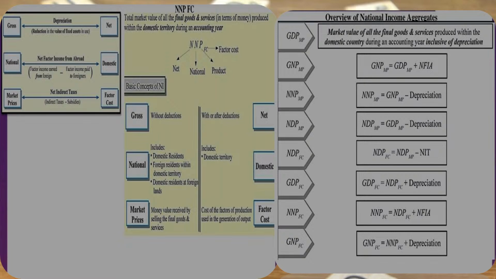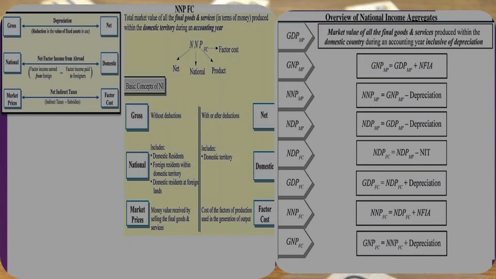So what are net indirect taxes? Net indirect taxes are basically the difference between indirect taxes minus subsidies. Here you can see NNP at factor cost. By just seeing this chart we can easily understand net national product at factor cost. Now in another slide, we can also see how we can calculate GNP at market price, NNP at market price, NDP at market price, and so forth.